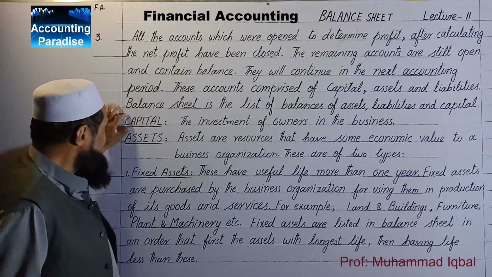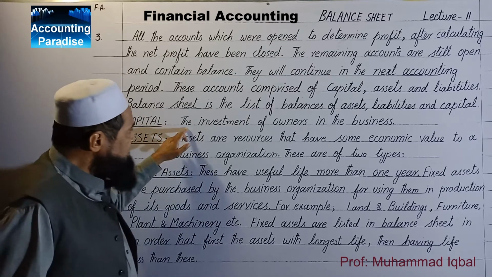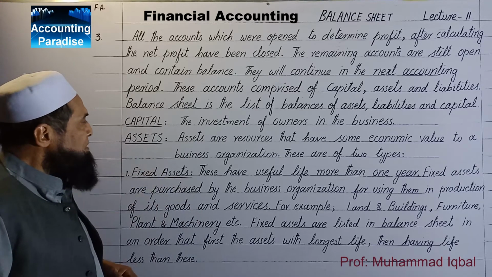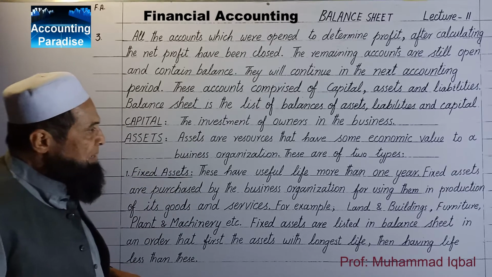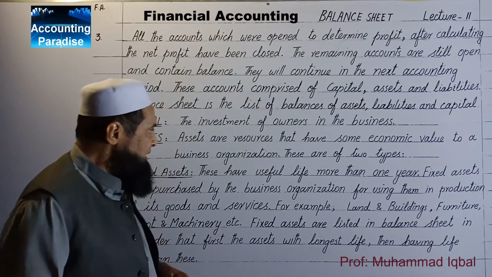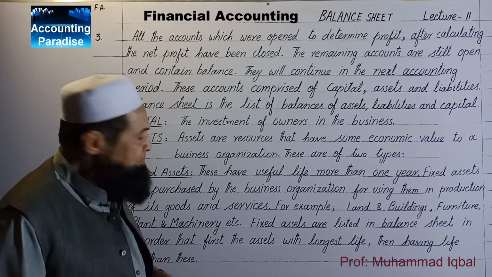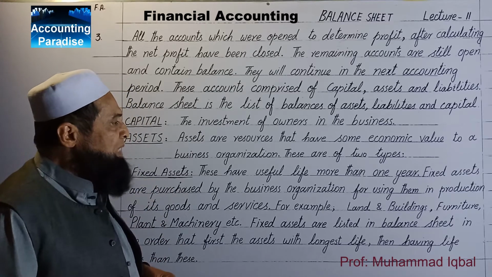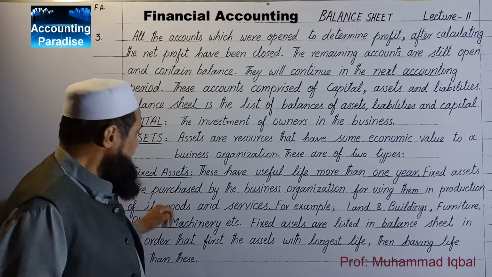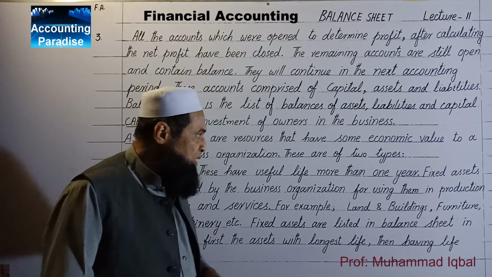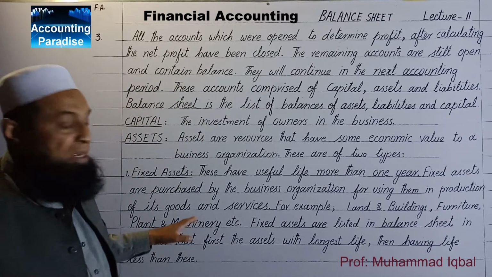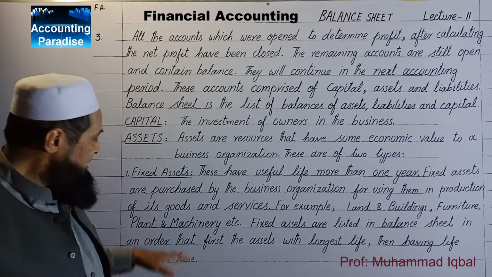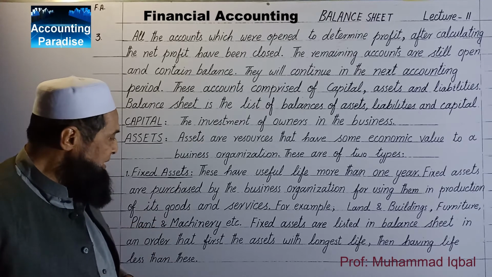First of all, capital. Capital is the investment of owners in the business. Assets are resources that have some economic value to a business organization. These are of two types. Number one, fixed assets. These have useful life more than 1 year. Fixed assets are purchased by the business organizations for using them in production of their goods and services. For example, land and building, furniture, plant and machinery.